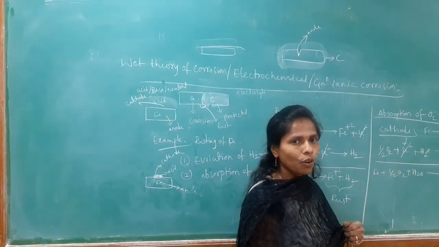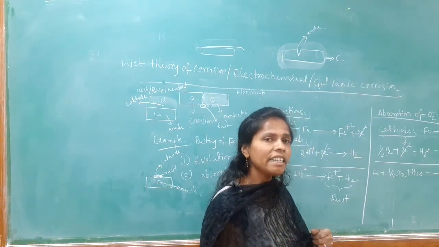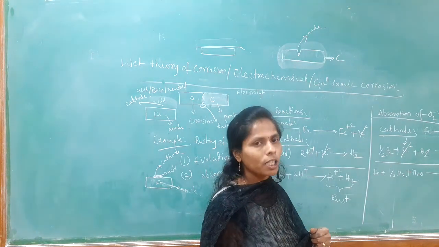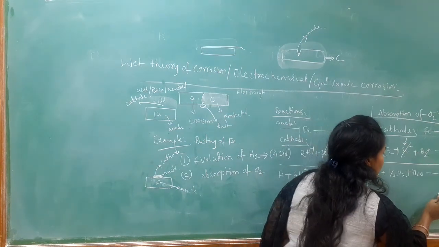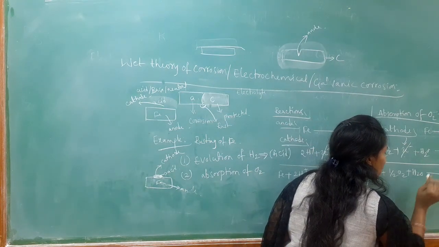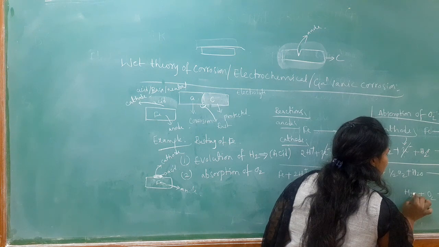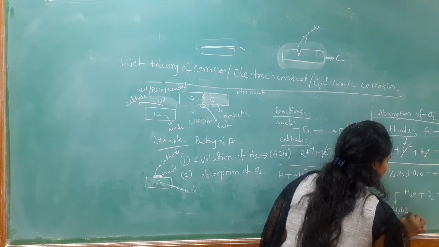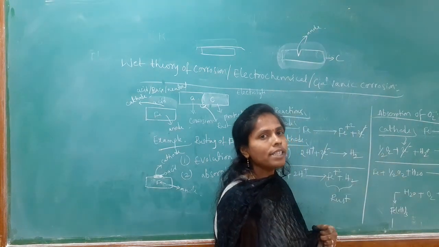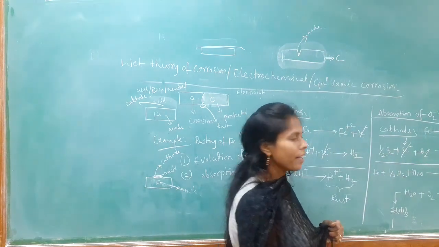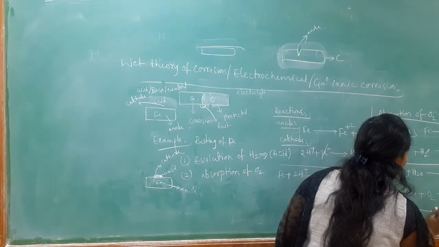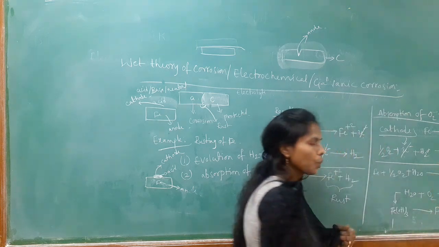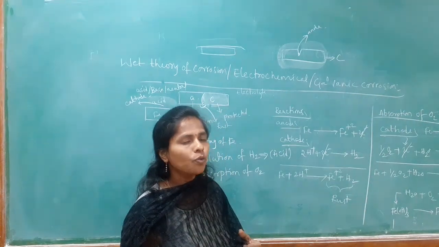This ferrous hydroxide is unstable. It again reacts with the moisture in the environment and also absorbs oxygen, finally producing ferric hydroxide, that is Fe(OH)3. This ferric hydroxide decomposes to Fe2O3·3H2O, that is the rust formation.